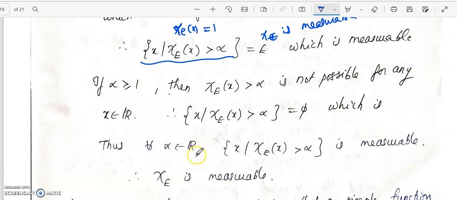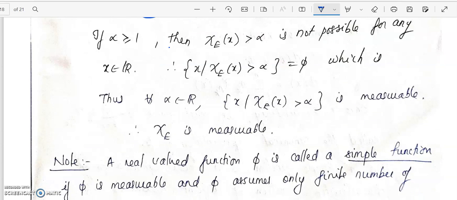So when I take any real number alpha belongs to R, we have covered all the real numbers. We took alpha less than 0, then 0 to open 1, then greater than or equal to 1. Now in all the three cases we obtain that chi is measurable. So therefore if E is measurable, then chi is always measurable. So that completes the proof that the characteristic function is measurable if E is measurable.